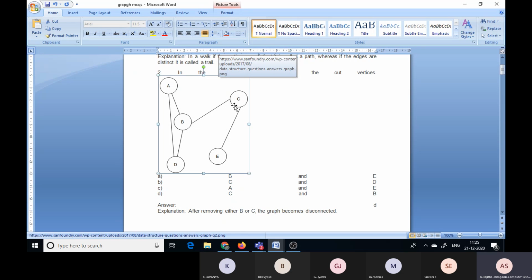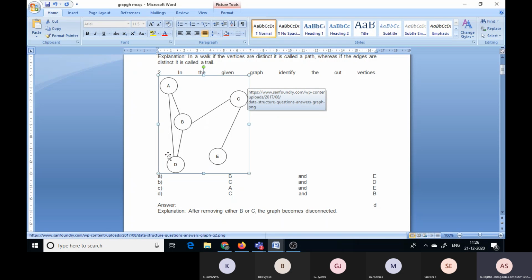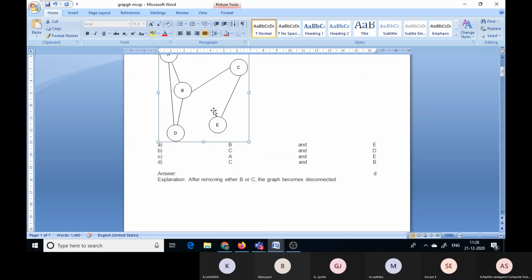Suppose you remove C: E is one connected component and A, D, B is one connected component. So here some connected components are there. Whereas in any other vertex removed other than B and C, the graph is not disconnected. That's why B and C are called cut vertices, because after removing either B or C, the graph is converted into a disconnected graph.